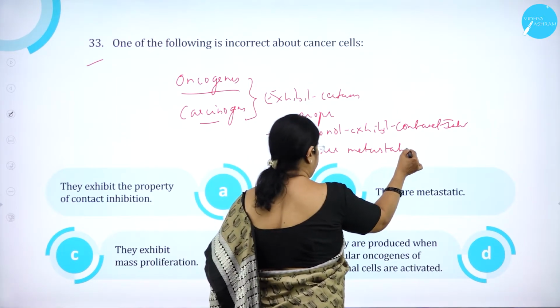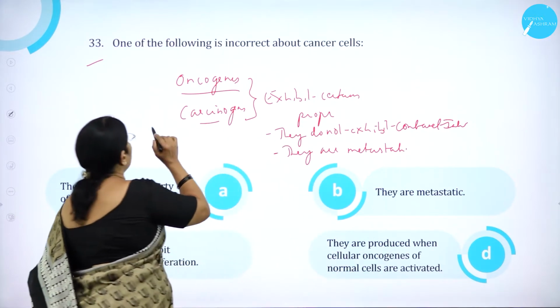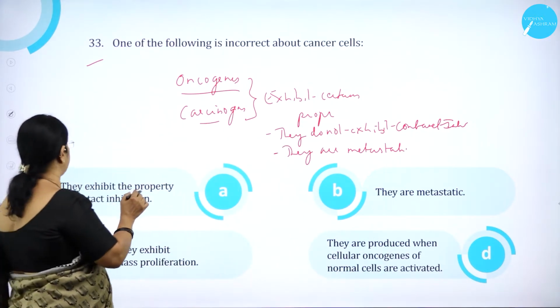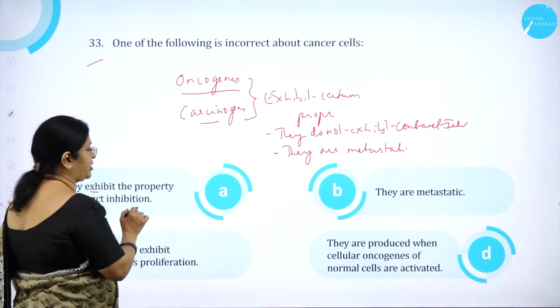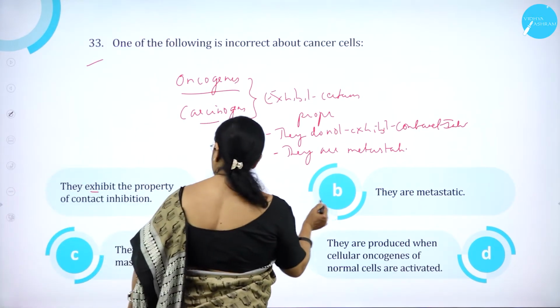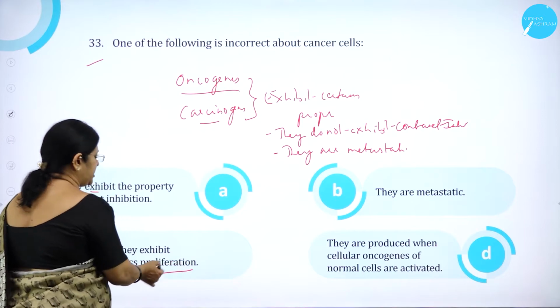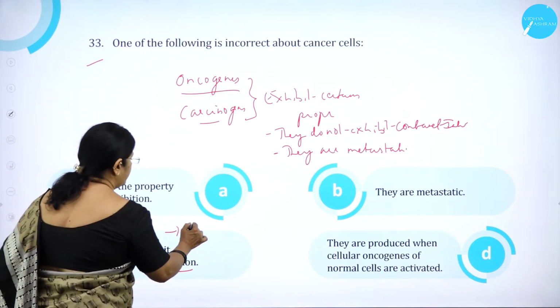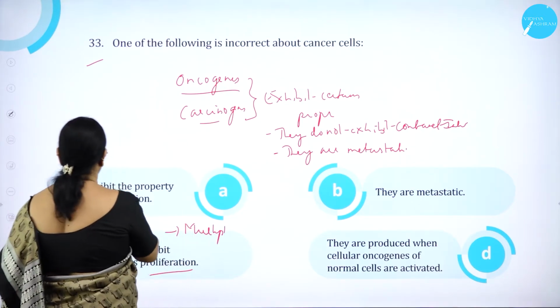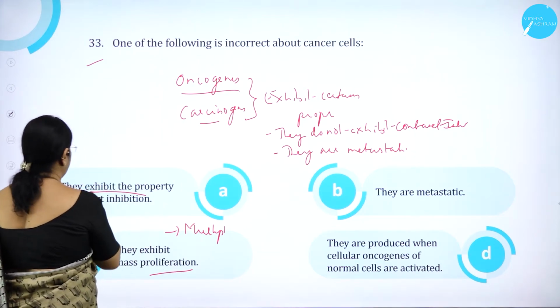So one of the following is incorrect about cancer cells. They exhibit the property of contact inhibition. They are metastatic. They exhibit mass proliferation, that is multiplication. The statement that they exhibit contact inhibition is wrong.